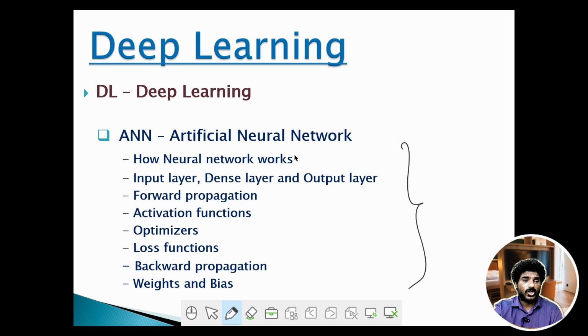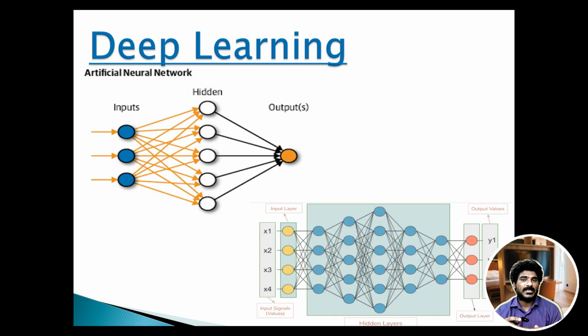Starting from how a neural network works, how it is built, we'll see input layer, dense layer, and the output layer, how forward propagation works, how backward propagation works, and what is the role of activation functions, optimizers, loss functions, and weights and bias in case of forward and backward propagation. And these play a very crucial role in ANN. Now, this is a small example of how a neural network is built in case of ANN.